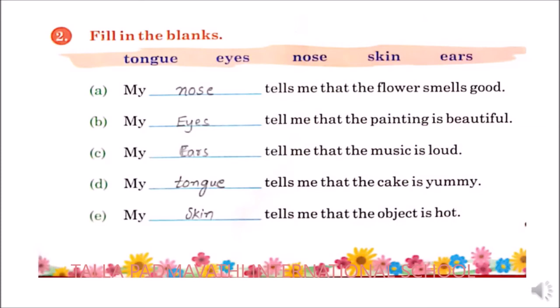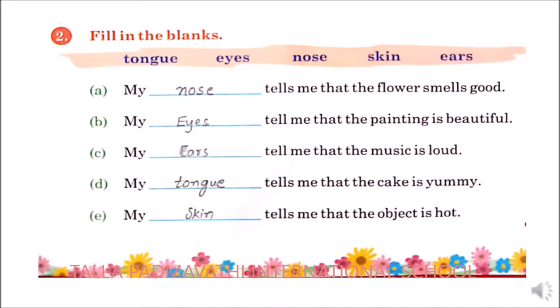So which body part tells that the flower smell is so good? It is nose. Next, my dash tells me that the painting is beautiful. Which body part is going to tell you that the painting is beautiful? Your eyes. So you need to write it as eyes.